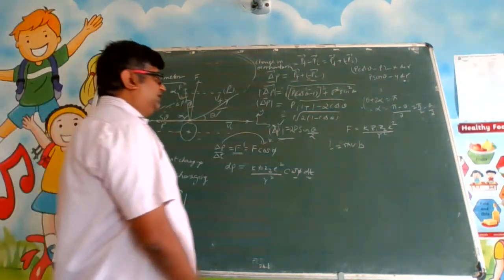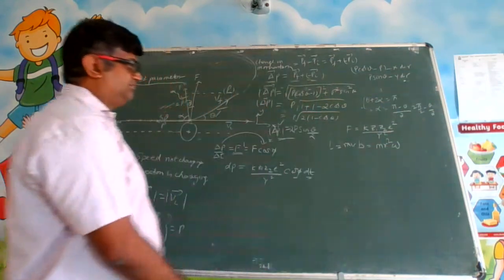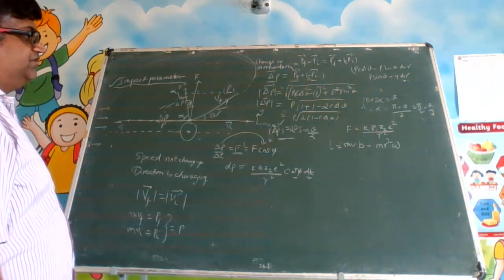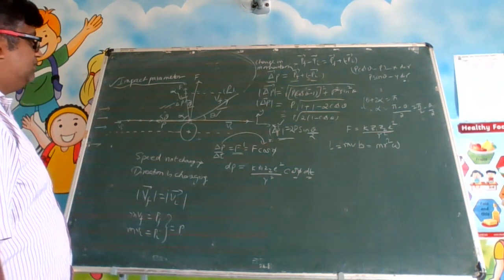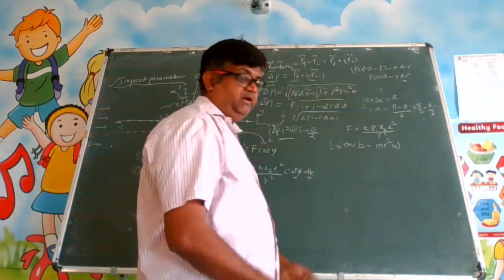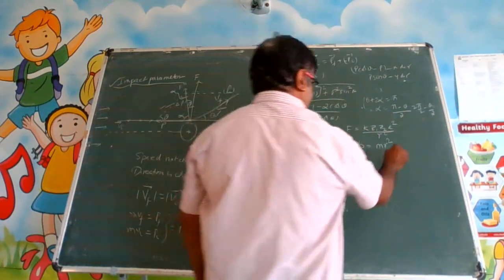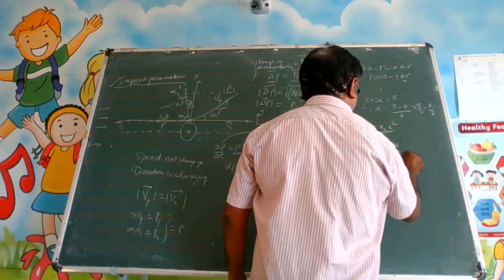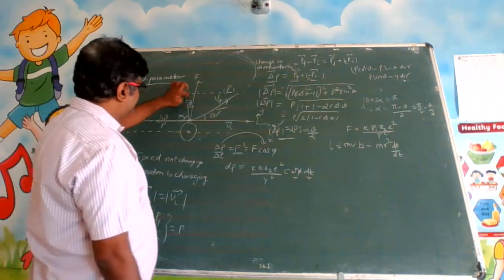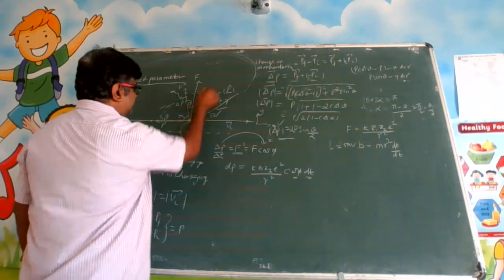So can we write L also as m r square omega? This is another way of writing it. Now, what is omega? Omega is d phi by dt, the rate of change of angle. What is the angle over here? What is changing here? Phi is changing. If I take the force over here, there is some phi. If I take it here, there is some other phi.